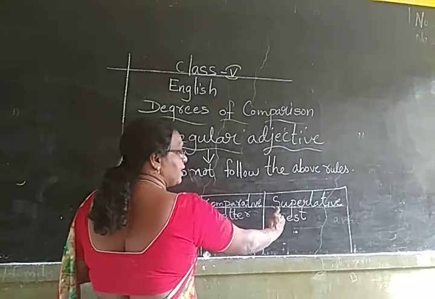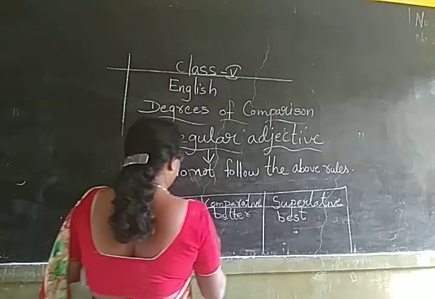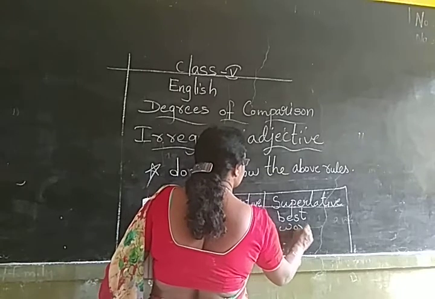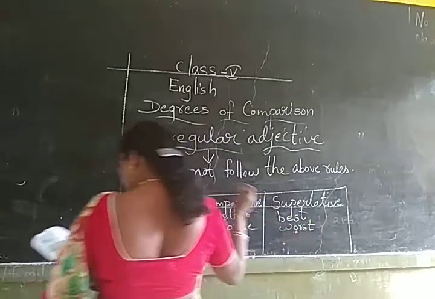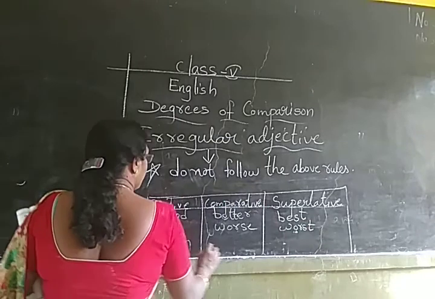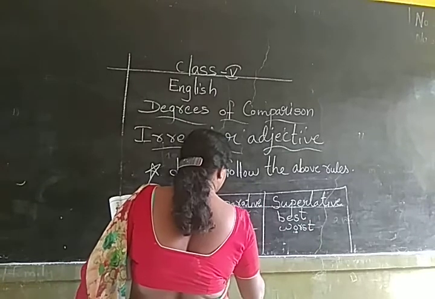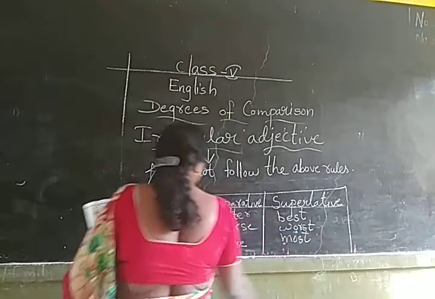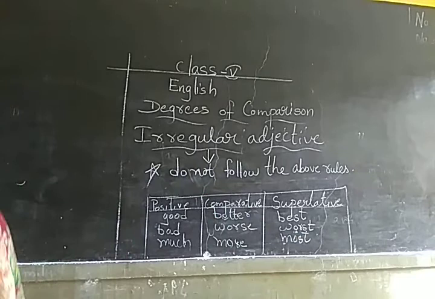Bad. See, all the three words are different from each other. Bad, worse, worst. Okay? Then much, more, most. Understood? This was about the irregular adjectives.